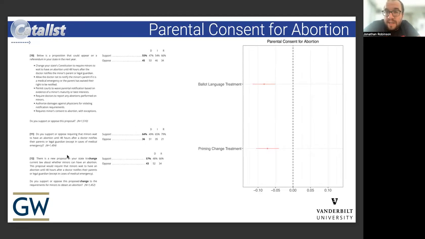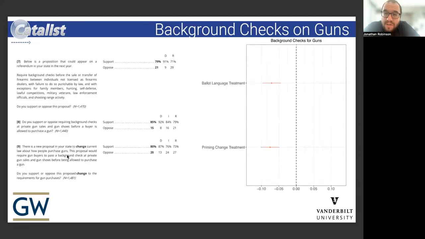So in parental notification consent for abortion, or parental notification policies, we see that emphasizing the status quo framing and the ballot language treatment both drop support for these public policies. This change in the status quo drops support by about 6 or 7 points, both in a similar direction, to the extent that we think that in this case this status quo change frame maps on to what we see in that ballot initiative wording, very similar to what we see with background checks. Again, somewhere in the 6 to 7 point drop range, very similar across conditions.